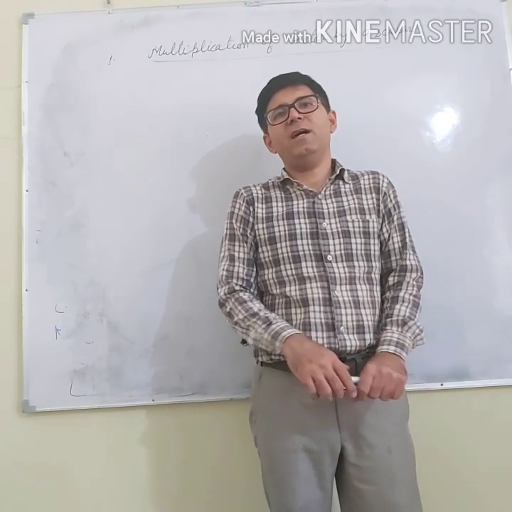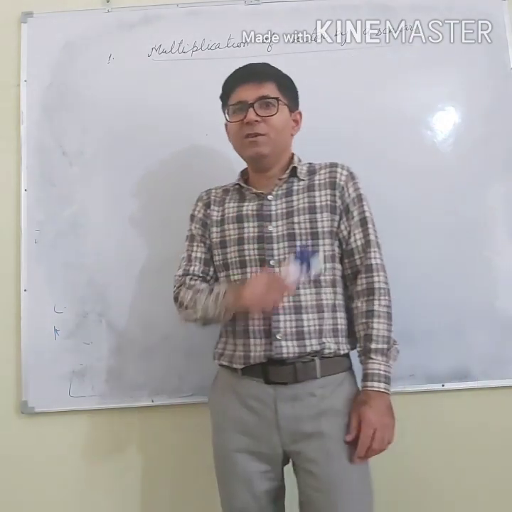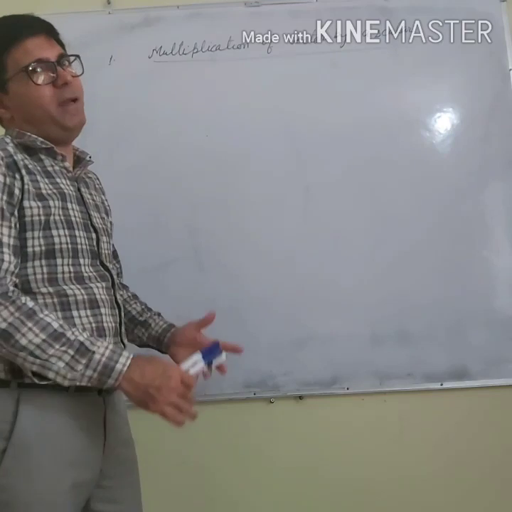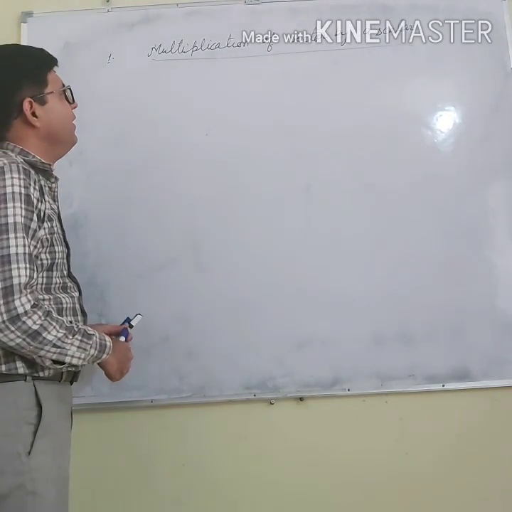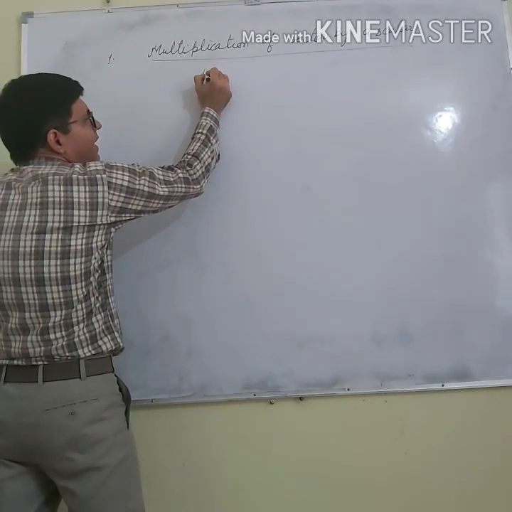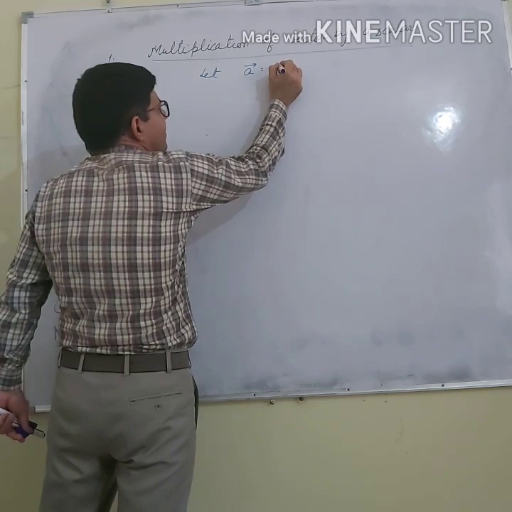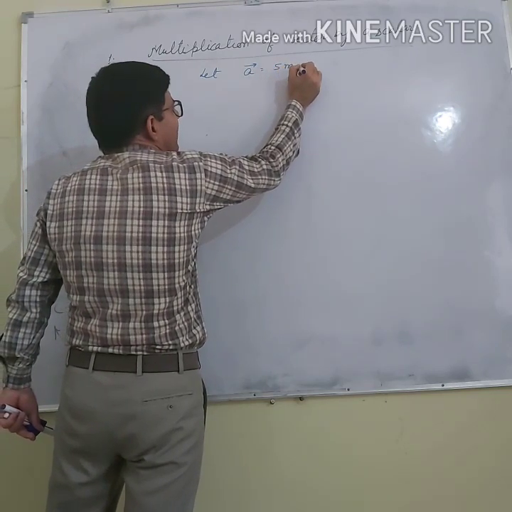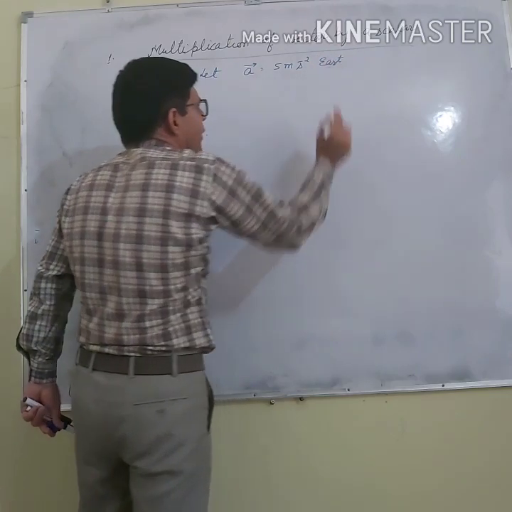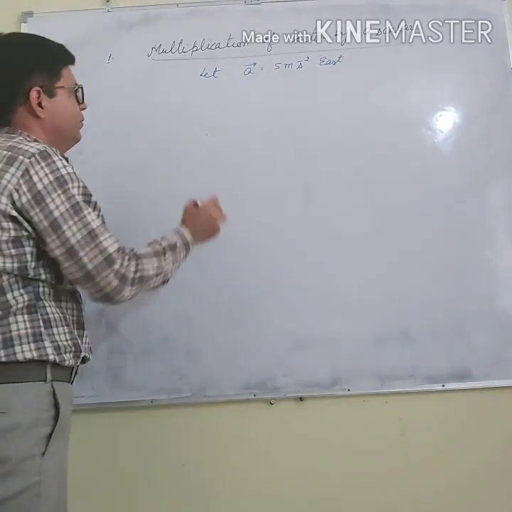Today we will discuss the topics related to vectors. So the first topic is multiplication of a vector by a scalar. It's a very simple topic. Let me say I have a vector A, which is 5 meter per second square in the east. Now I will multiply this A with a scalar.